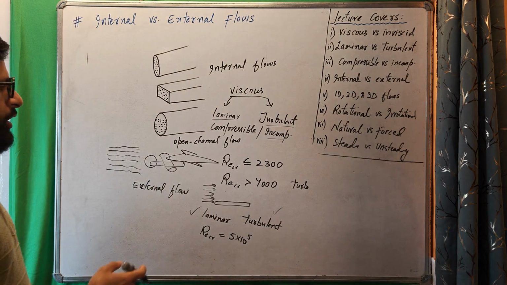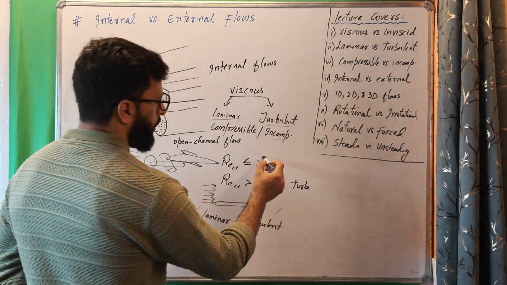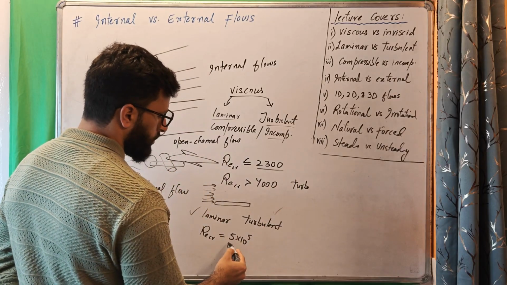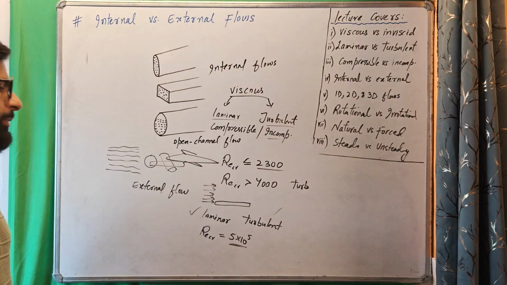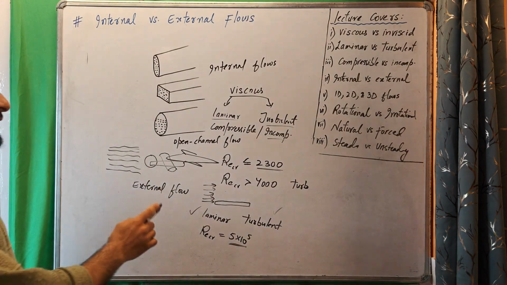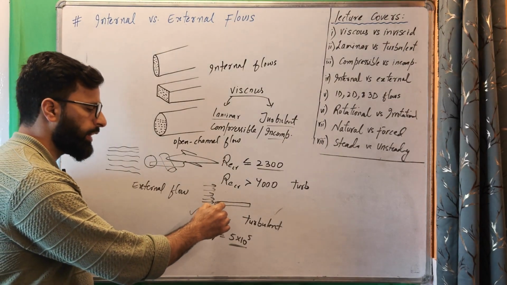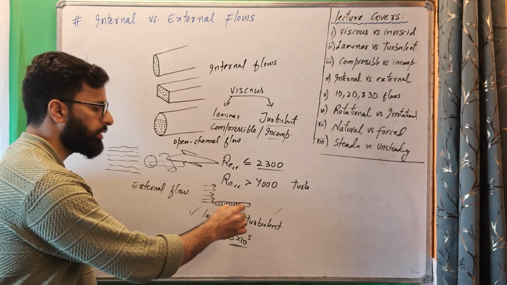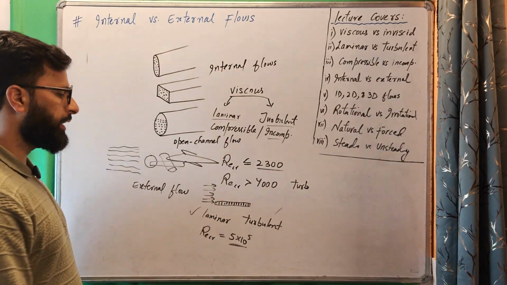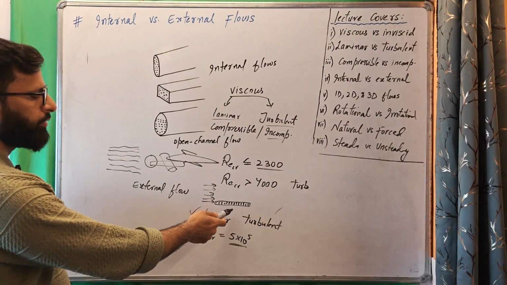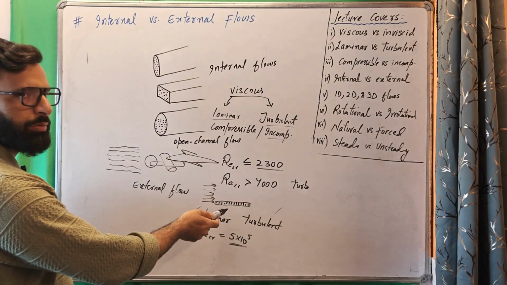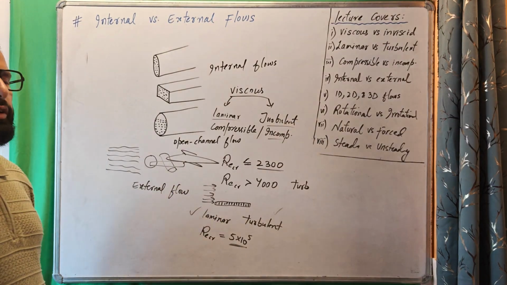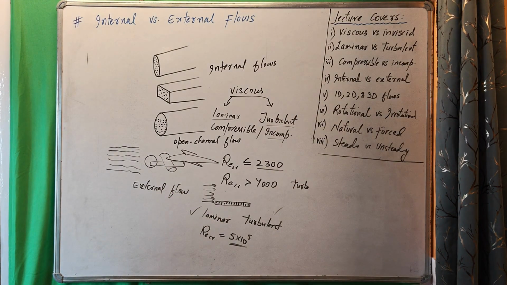So in case of internal flows, we remember this number, and in case of external flow, we have to remember this number. In case of external flow with a flat plate, this is important, because the critical number will change if we take a sphere, or a cylinder, or any different geometry.